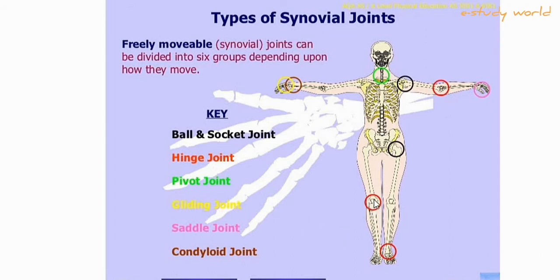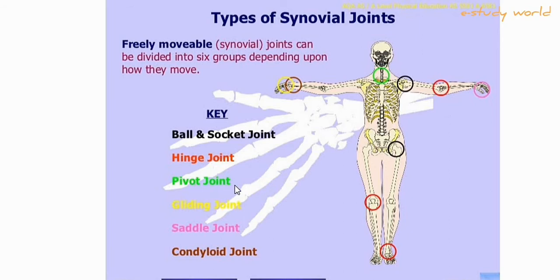And this is the hinge joint. The knee joint is a hinge joint, and here you can see the patella. The elbow joint is also a hinge joint, and the interphalangeal joint is also a hinge joint.